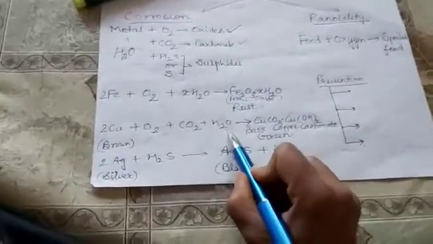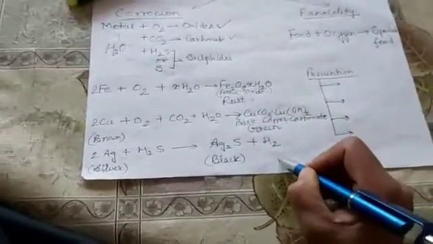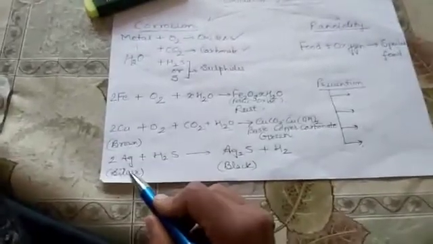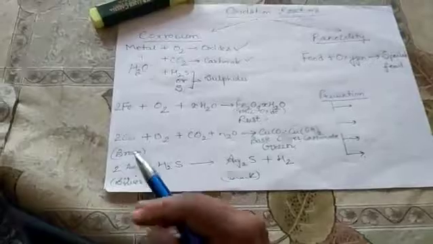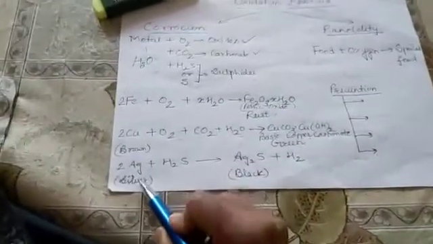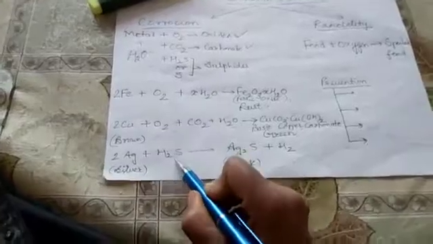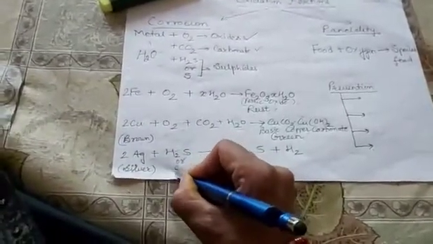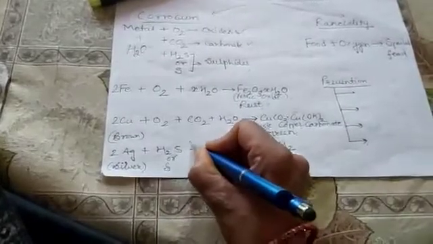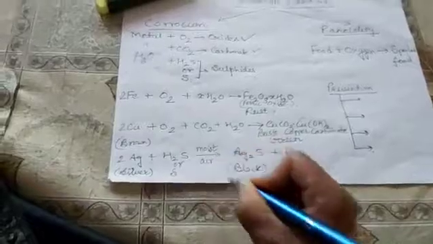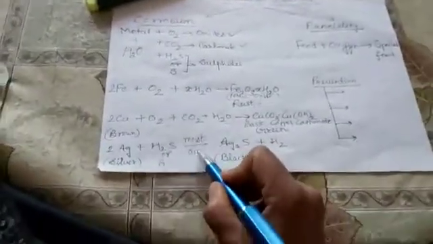Now the third example of corrosion is silver. We are all familiar with the silvery shining of silver articles and silver jewelry. Whenever silver articles combine with sulfur or hydrogen sulfide present in moist air, the presence of water and oxygen helps the corrosion process.